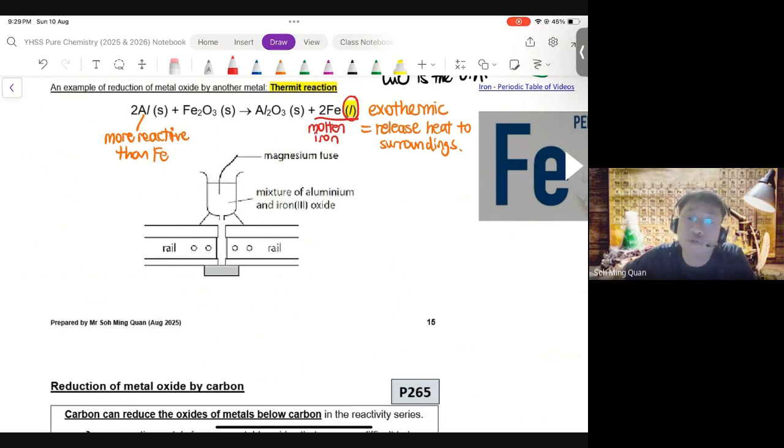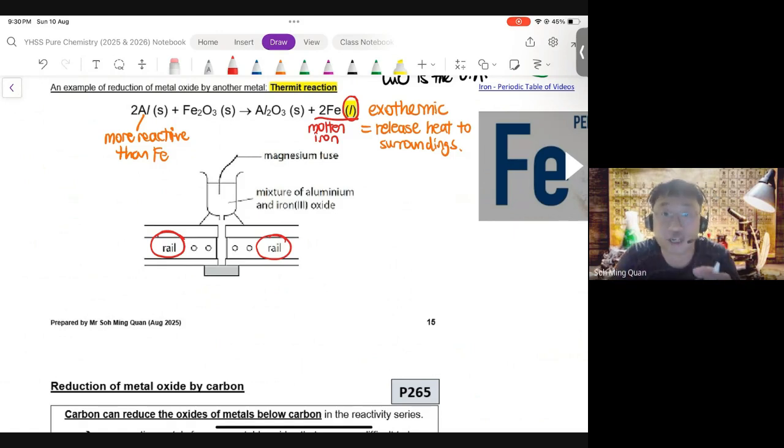Now, this is really useful because it allows you to join together segments of metals, particularly joining rail segments together. So when you manufacture railway tracks, you can't manufacture the whole track as a 100-kilometer stretch. You can only manufacture perhaps every 100 meter. But every 100 meter needs to be joined together, right? The segments have to be joined together to form a continuous rail for the trains to move. How do you glue the segments together? You can't use super glue. So the glue here is actually the molten iron.